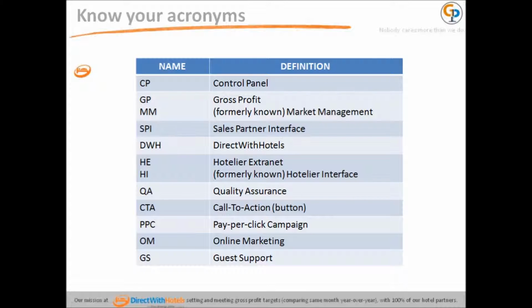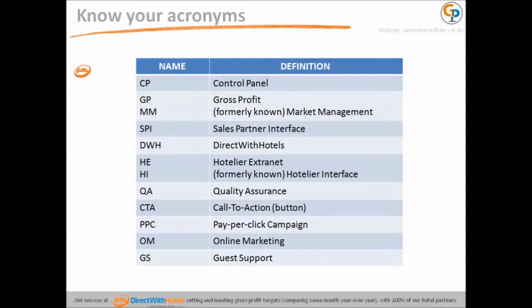HE, Hotelier Extranet, extranet used by our hotel partners. This project was designed so that the hoteliers can embrace the tool as their own and be comfortable in using it. HI, Hotel Interface, former name of the Hotelier Extranet. QA, Quality Assurance, process that ensures that procedures meet the standard quality.